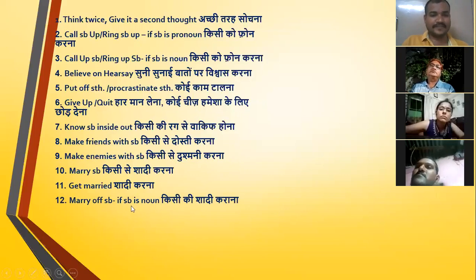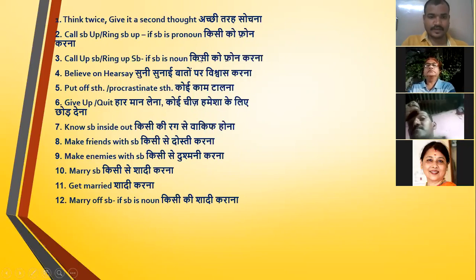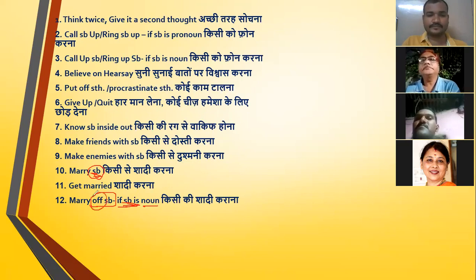Next: marry of somebody, if somebody is a noun. Here we just mentioned simply marry somebody. But marry of somebody, if somebody is a noun. If you are mentioning a name, then in that case you have to use of: marry of. For example, I marry off, then mention your husband's name.